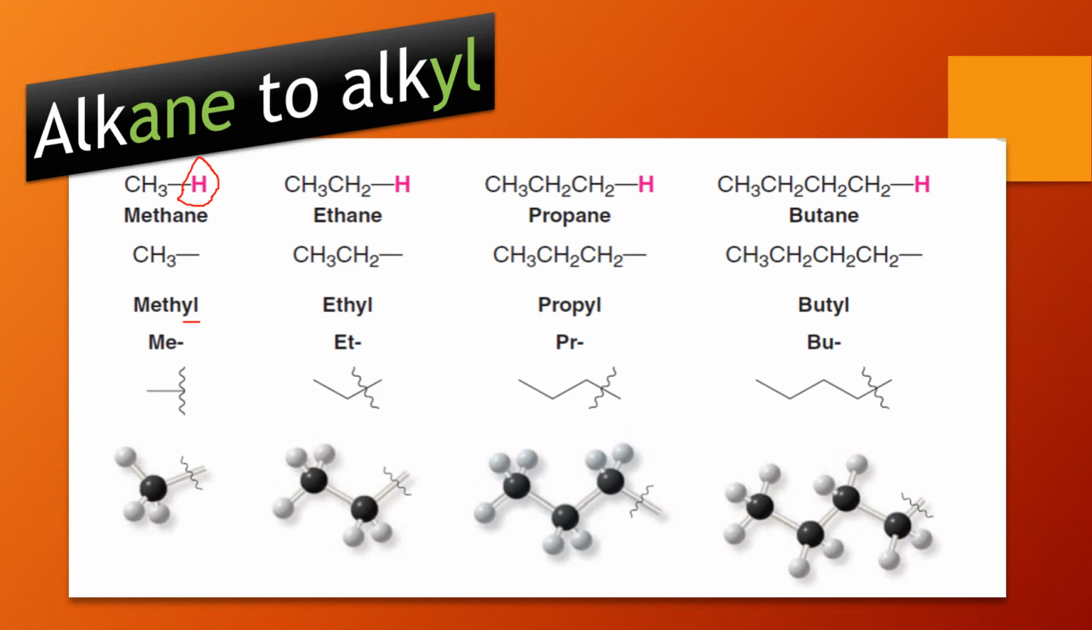So you can see here, this is methane. What we have to do is drop the 'ane' and put 'yl'. So methane is converted into methyl. Similarly, ethane: if I drop one proton, any proton you can drop, only one, it will be converted into ethyl. Similarly, propane is converted into propyl, butane is converted into butyl, and so on.